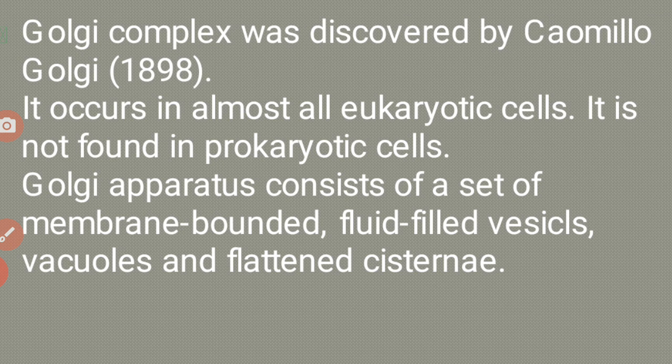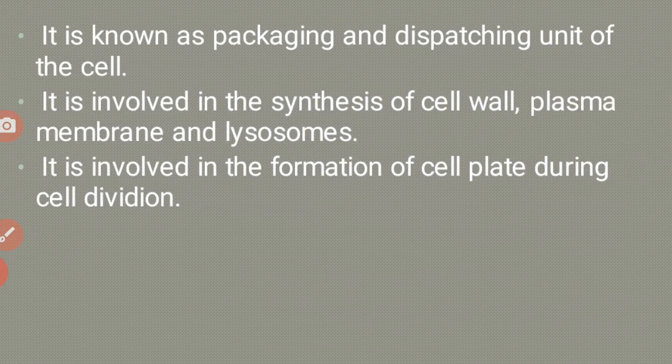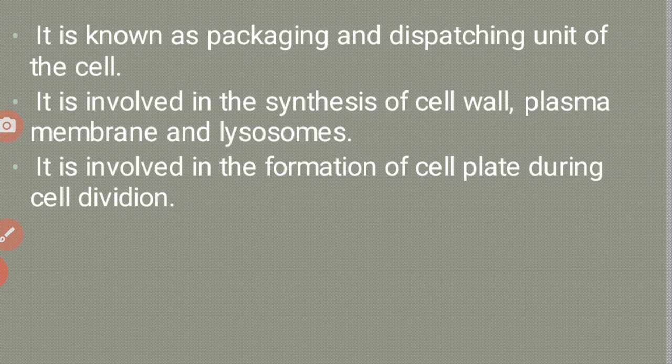Golgi complex was discovered by Camillo Golgi. It occurs in almost all eukaryotic cells. It is not found in prokaryotic cells. Golgi apparatus consists of a set of membrane-bounded fluid-filled vesicles, vacuoles and flattened cisternae. It is known as the packaging and dispatching unit of the cell. It is involved in the synthesis of cell wall, plasma membrane and lysosomes. It is involved in the formation of cell plate during cell division.